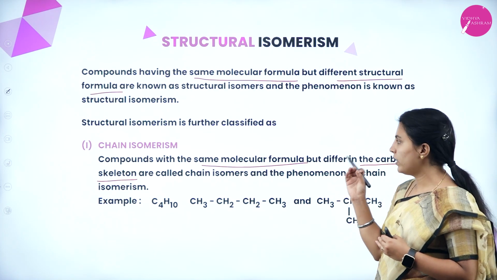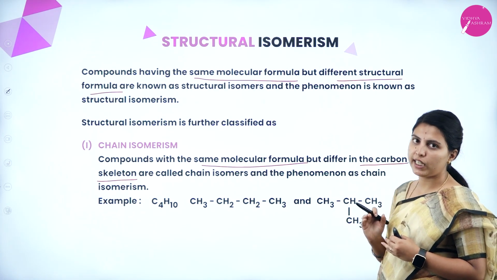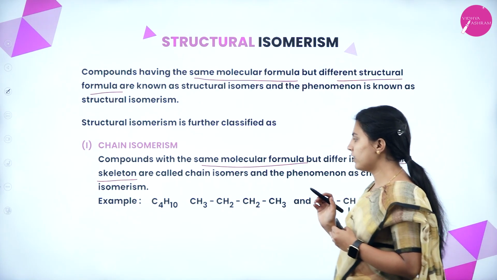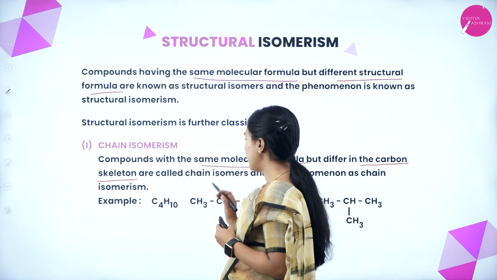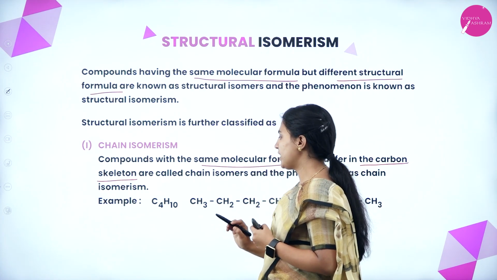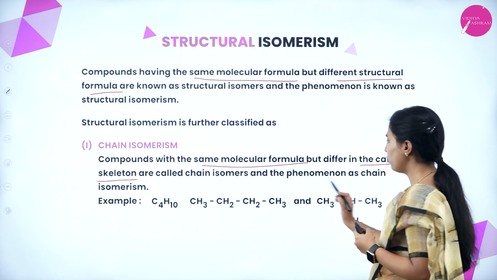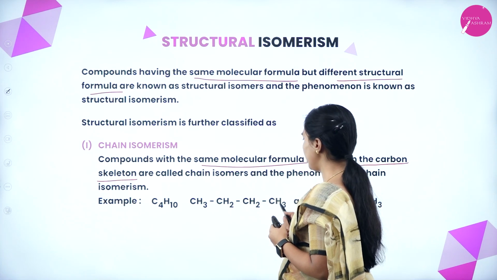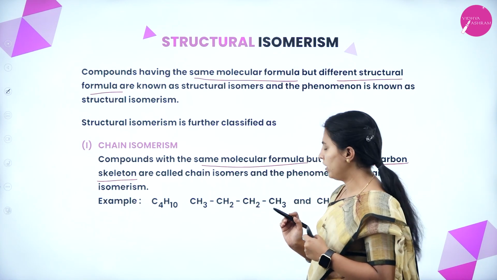These compounds have the same molecular formula but differ in the carbon skeleton. How can we understand this? See here, C4H10, the same molecular formula for two kinds of structure. This is written as CH3, CH2, CH2, CH3. This is normal butane, right?